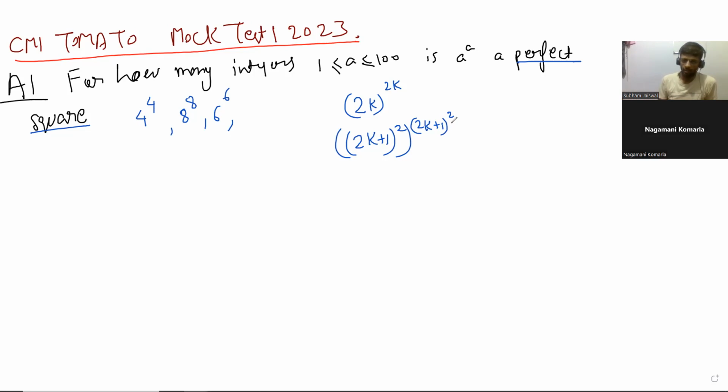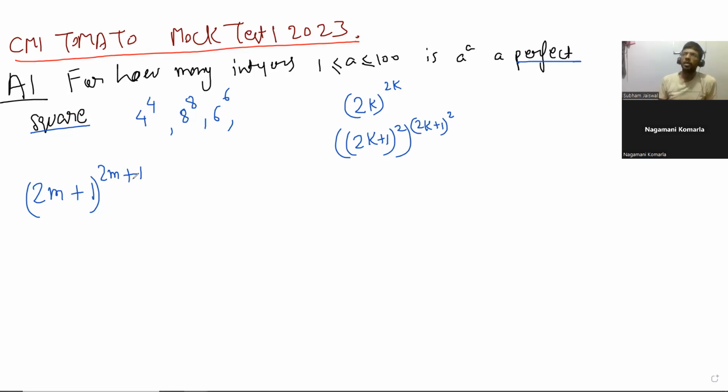So sir, suppose we have 2m plus 1 to the power 2m plus 1. One second, sir. Okay, yes, sir. Since 2m plus 1 is square free, like we know that.